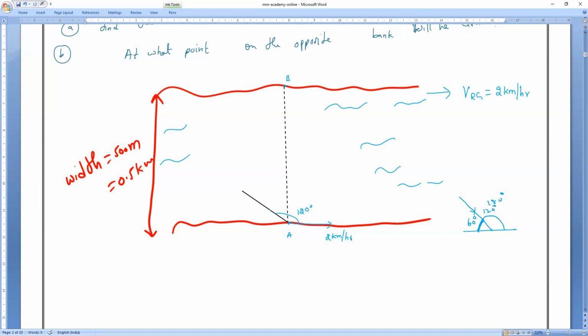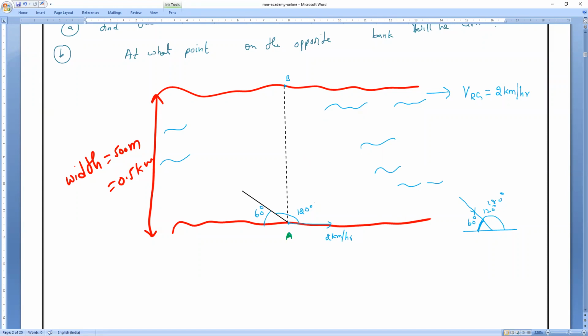So this angle is equal to 60 degrees. This is point A where he started. Now we have to find the time taken to cross this river, as well as the point at which he reaches the other bank.